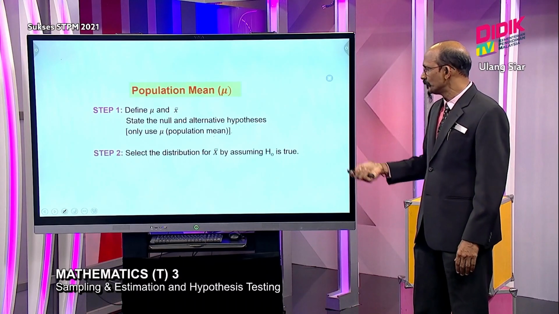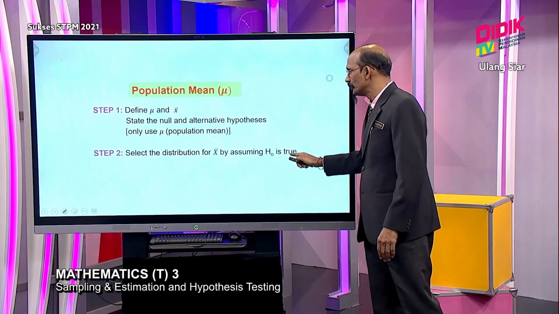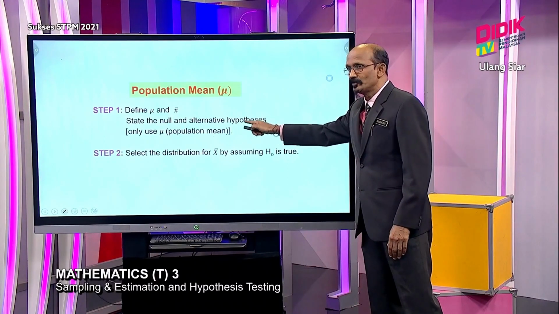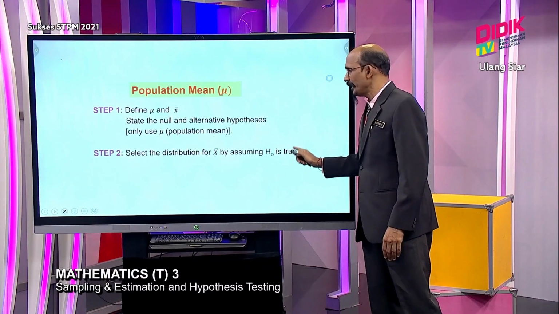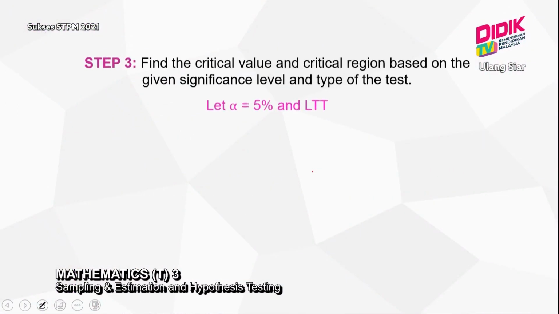In step 2, select the distribution by assuming H0 is true. This is our H0 and H1, but here we assume H0 to be true. Then in step 3, we need to find the critical value and critical region, based on the significant level and type of test. We have 3 types of tests: left tail test, right tail test, and two tail test. Let's assume our significant level here is 5%.